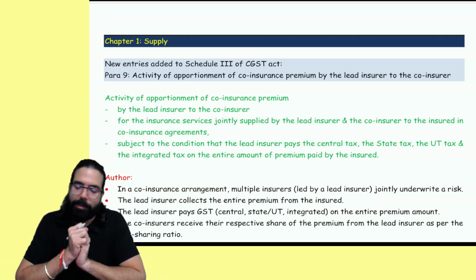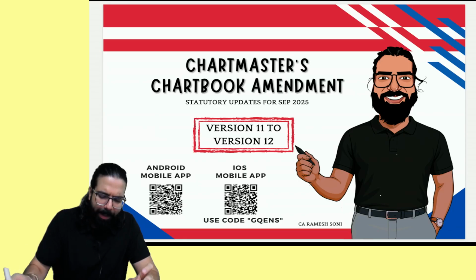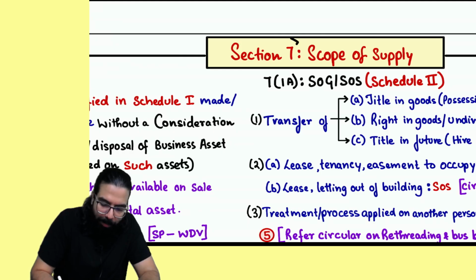Please come to page number 6. The first amendment has happened in the chapter of supply. Supply, basically what amendment has happened, sir? If I go ahead and show you from the chart, supply, I hope you guys remember, section number 7